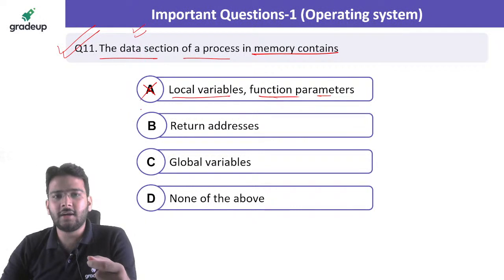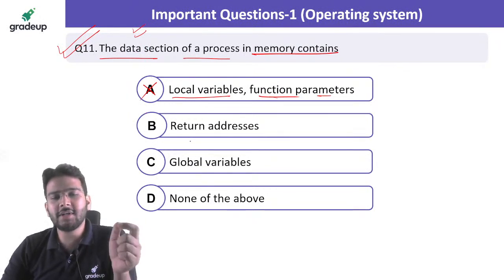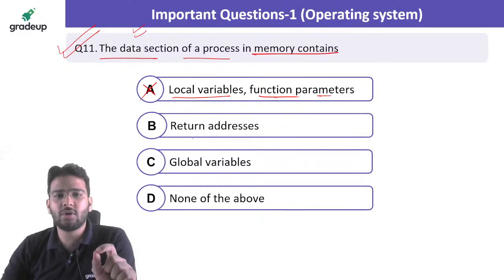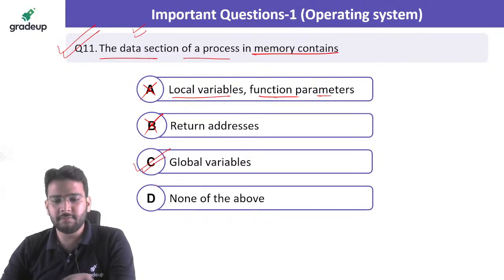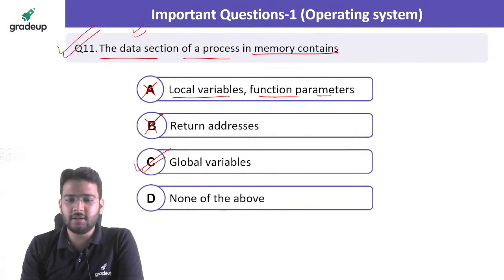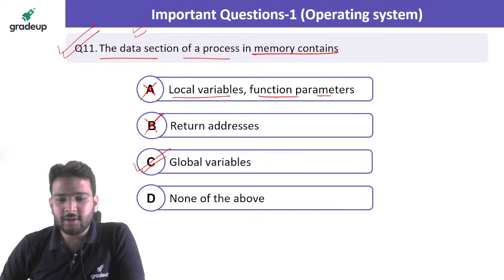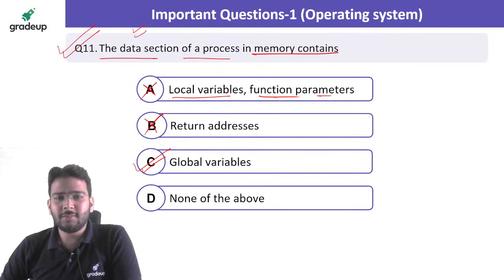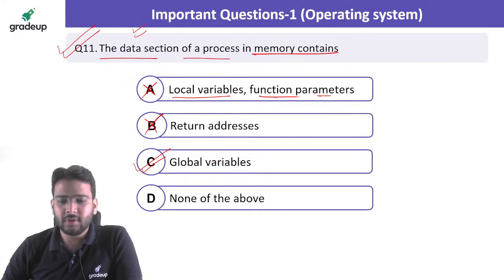Option A is incorrect, right? Here it is talking about the data section. Return addresses are also present in the stack, that is, in the activation record of that function. Option B is also incorrect. But if you talk about the data section, yes, global variables are present in the data section only. Clear? Option C is the correct answer here. I thought this was an easy question, but most of the students have answered incorrectly. I hope it is clear now, all of you.